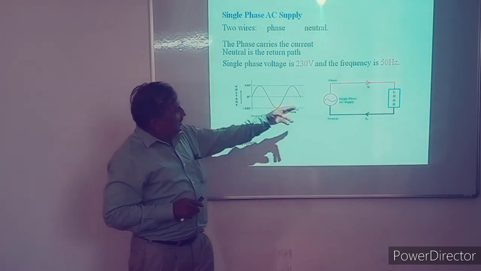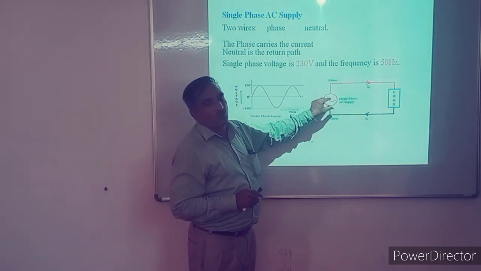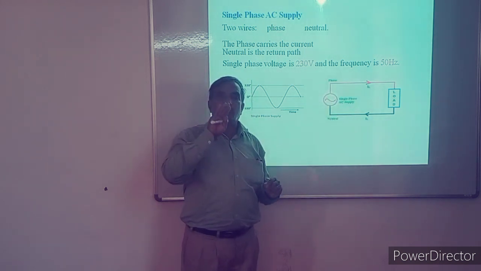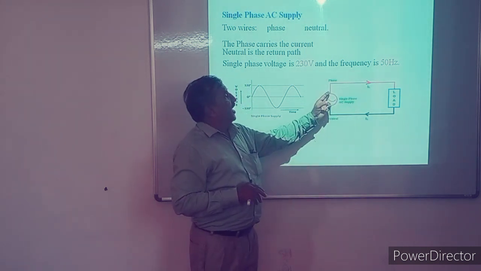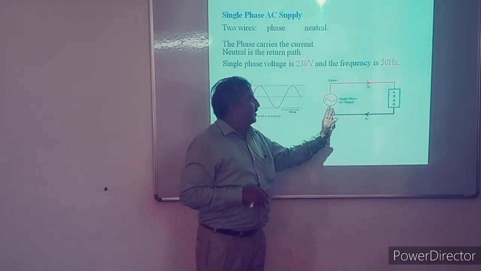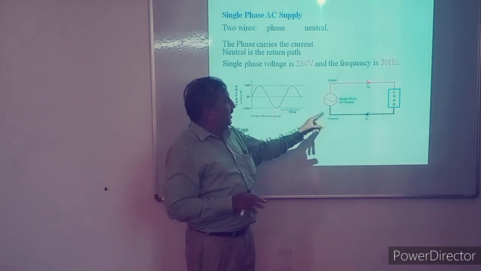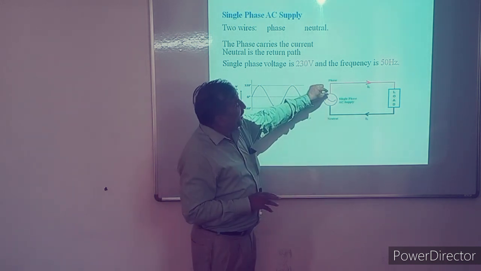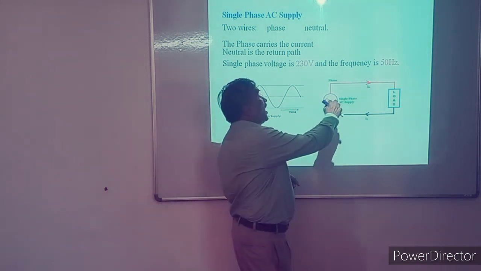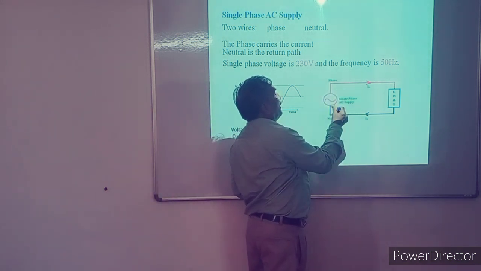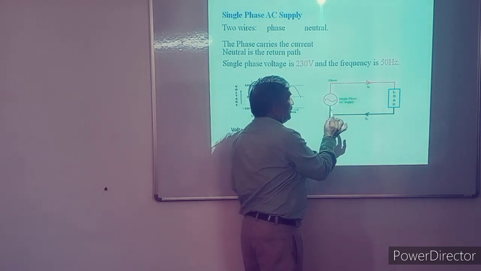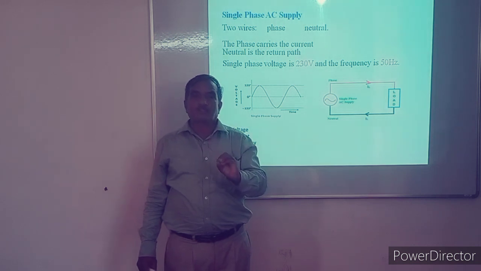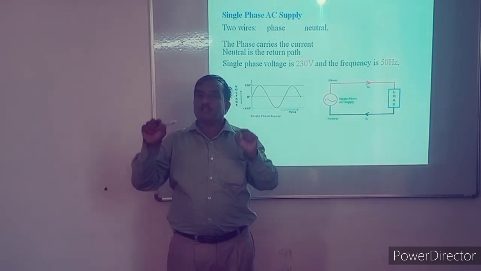Now this supply is a single phase AC source. It has a phase terminal, and this phase terminal automatically becomes positive, then negative, and this is the neutral. It is totally neutral. But when the phase goes positive, neutral acts as a negative. Actually, only the phase terminal polarity changes. So these two wires are important in case of single phase power supply, this phase wire and this neutral wire. And for every load, for every appliance, these two wires must be there.